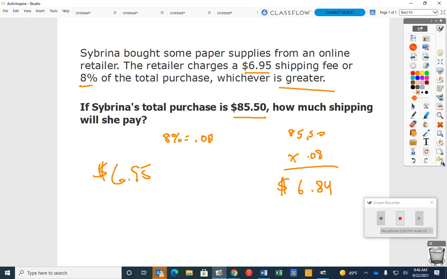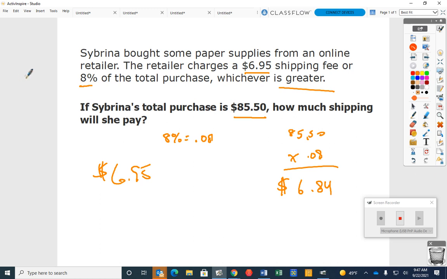Okay. Can I erase this? Wait. So the fee is $6.95. Or 8%, whichever one is greater. Wait, what? You're not asked to find a fee. What does the question say? How much shipping will she pay? Is she going to pay $6.95 or 8%? Okay. So you find which one is greater, which in this case is $6.95. That's the fee. Make sense? Yeah. Kind of. Okay.